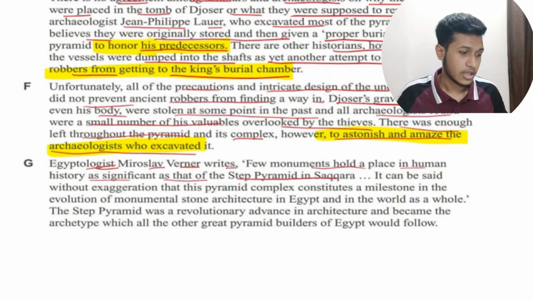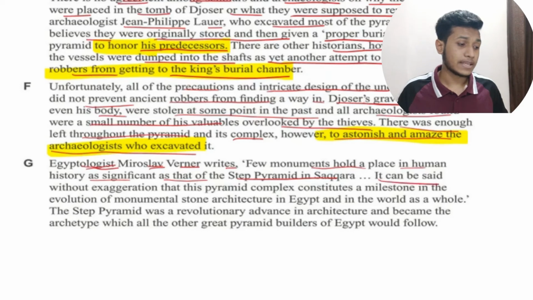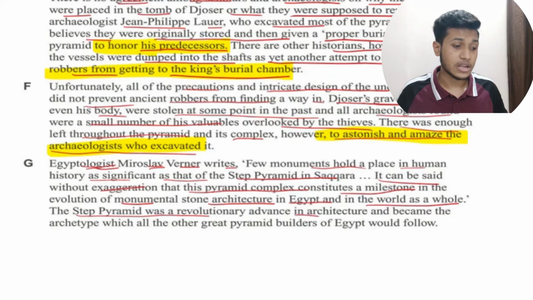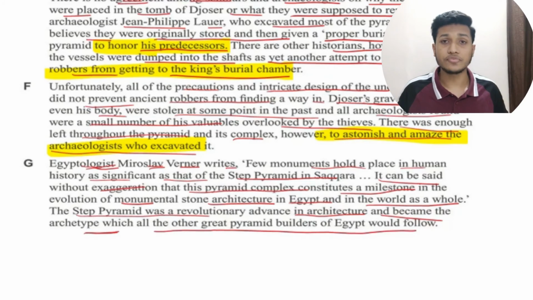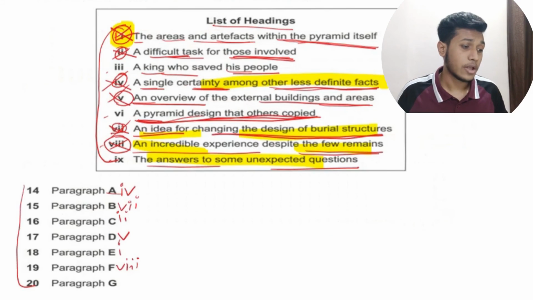The last paragraph. Egyptologist Miroslav Verner writes, a few monuments hold a place in human history as significant as that of the Step Pyramid in Saqqara. It can be said without exaggeration that this pyramid complex constitutes a milestone in the evolution of monumental stone architecture, in Egypt and in the world as a whole. The Step Pyramid was a revolutionary advance in architecture and became the archetype which all the other great pyramid builders of Egypt would follow. Looking at the paragraph, let's move on to the options.